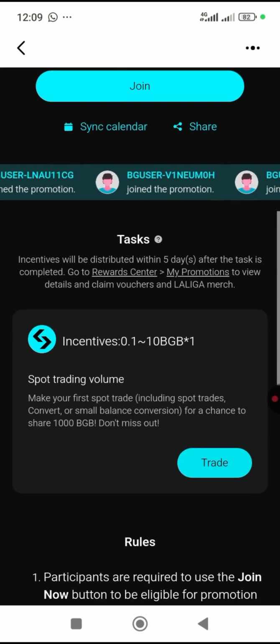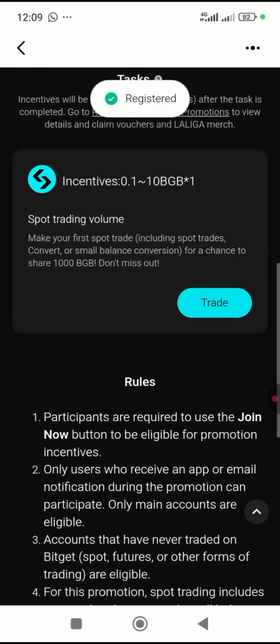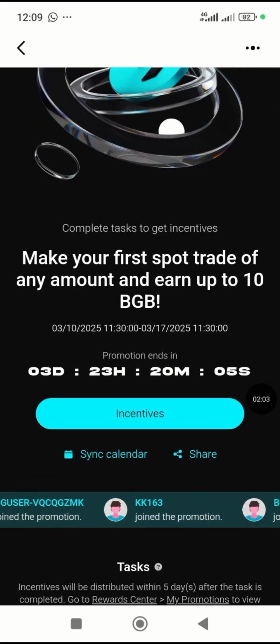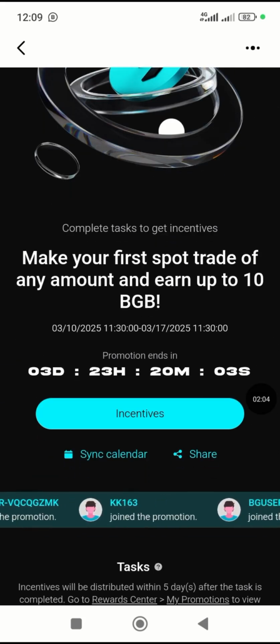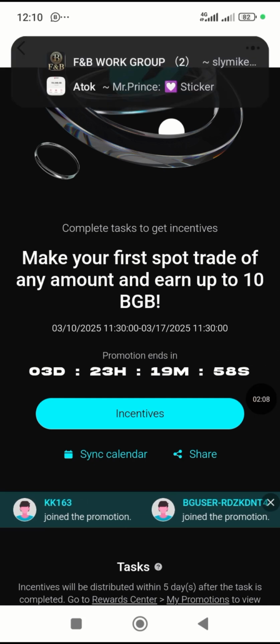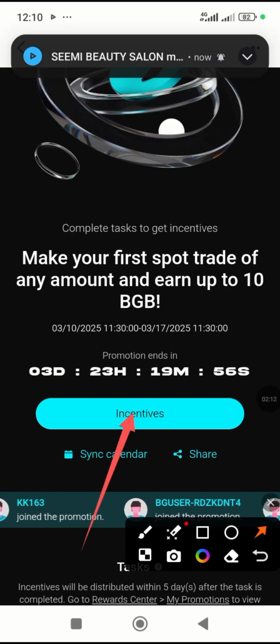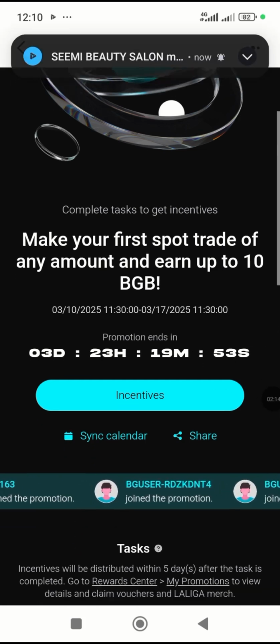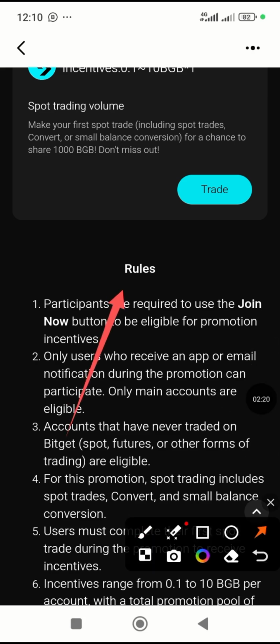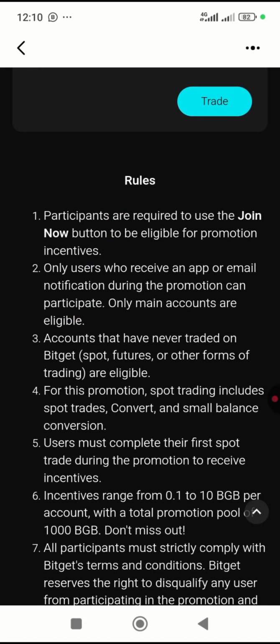So before even clicking on join, you see it has shown that I'm registered. I've registered now, and you can see it has shown incentive. But that is not all we need to do. There are certain things that we need to do for you to be qualified. So what are those things? We have to come down to the rules to see the rules that are guiding this campaign. You are eligible to use the join now button to be eligible for the promotion.